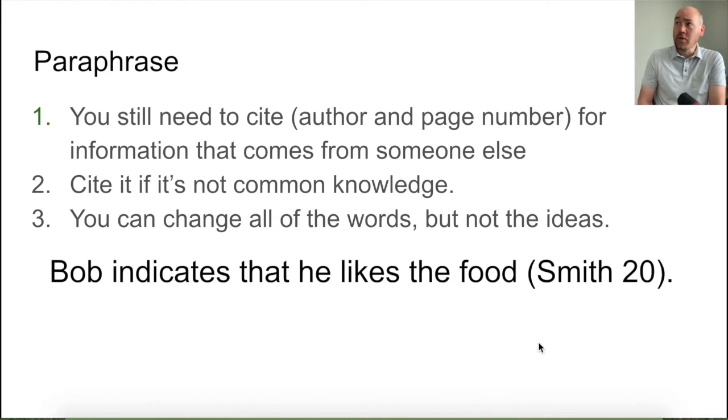So if you learned that the biggest city in Utah is Salt Lake City, and you think not everybody knows that, you have to say where you heard that from, where you learned that from. Even if it's just Wikipedia, that's better than nothing. And if you're paraphrasing, that means you're using the idea, but you're not using Wikipedia's words. So you're not quoting Wikipedia. You're just taking an idea that Wikipedia had and putting it in your own words. So you change all of the words, but you don't change the ideas.